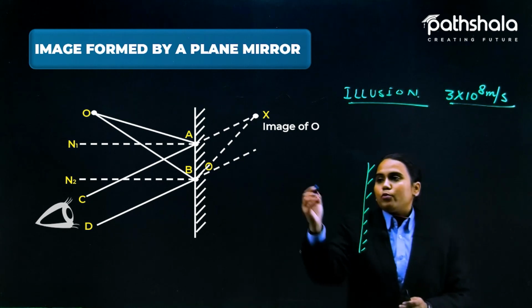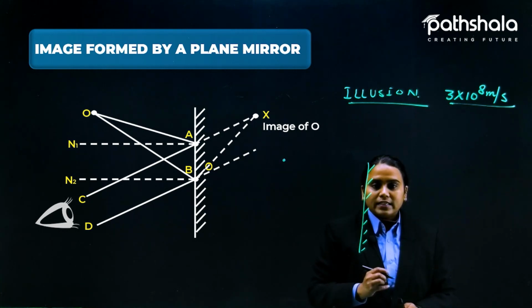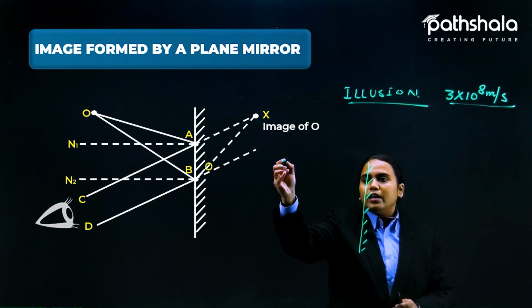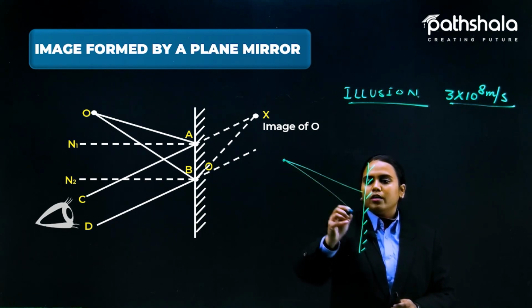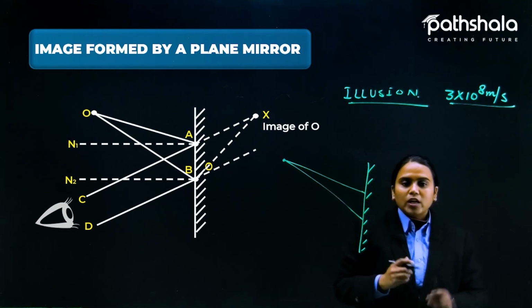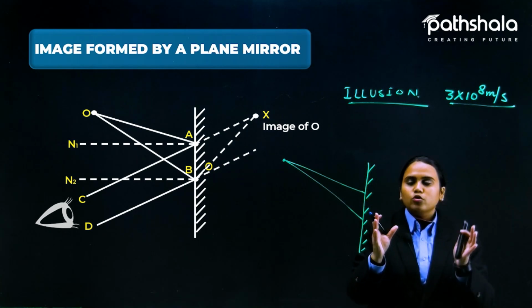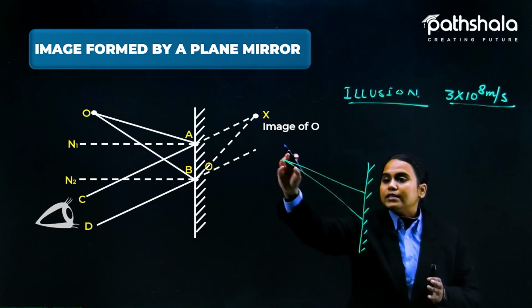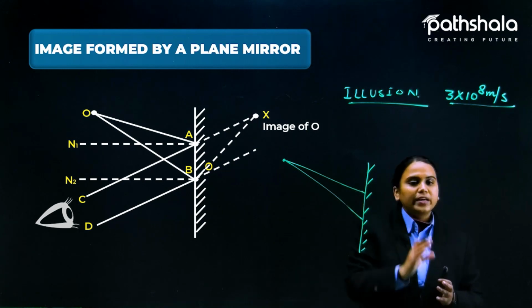Let's suppose here is an object O situated here, and from that object light is thrown. You can take that this might be a luminous object, so light would be thrown in all directions. So we are just taking 2 rays to show how these 2 rays bend and form an image.